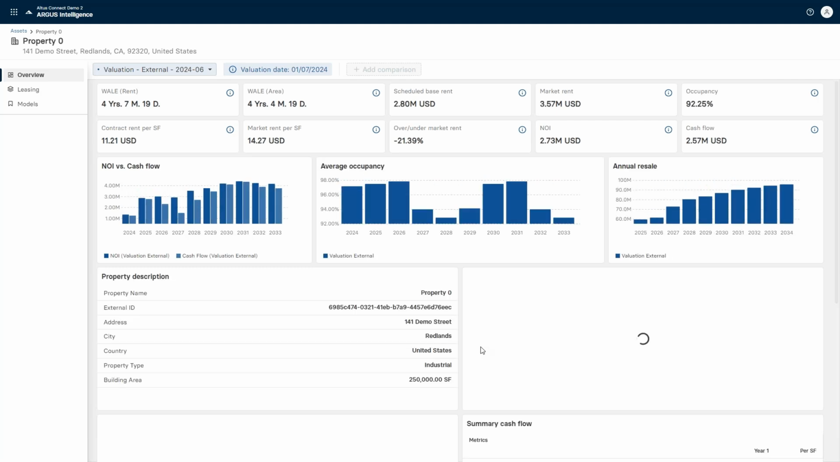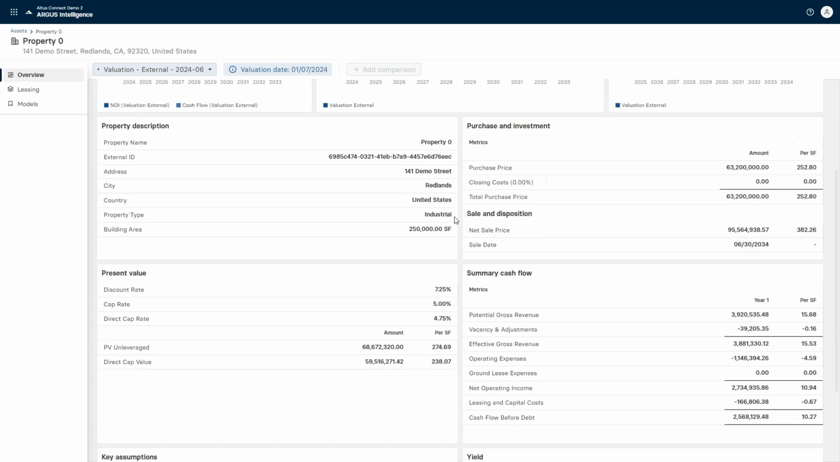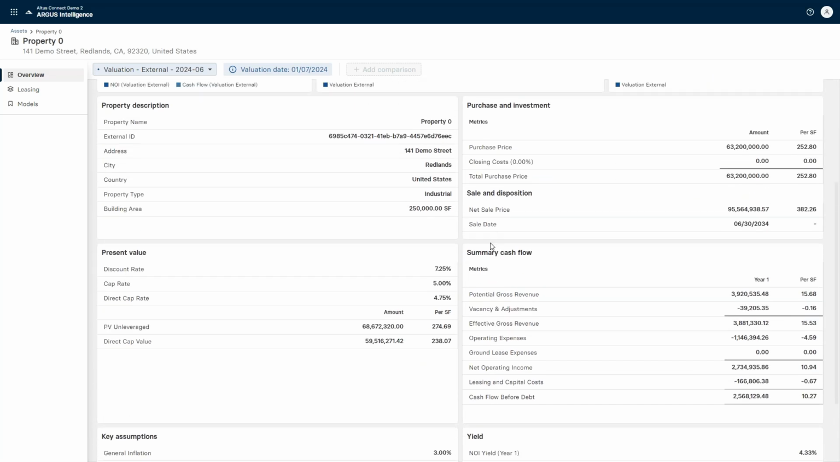In this example, I'm looking at the Q2 2024 valuation for property 0. And we can see very quickly, I start getting an asset snapshot. At the top, we have some key performance indicators, so some of the high level things we're calling out. And then down below, we get into some more of the cash flow and valuation driven items.